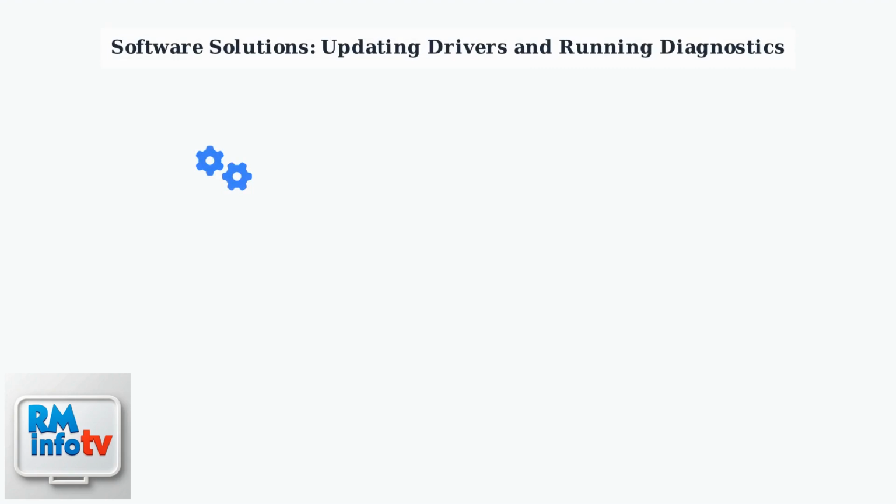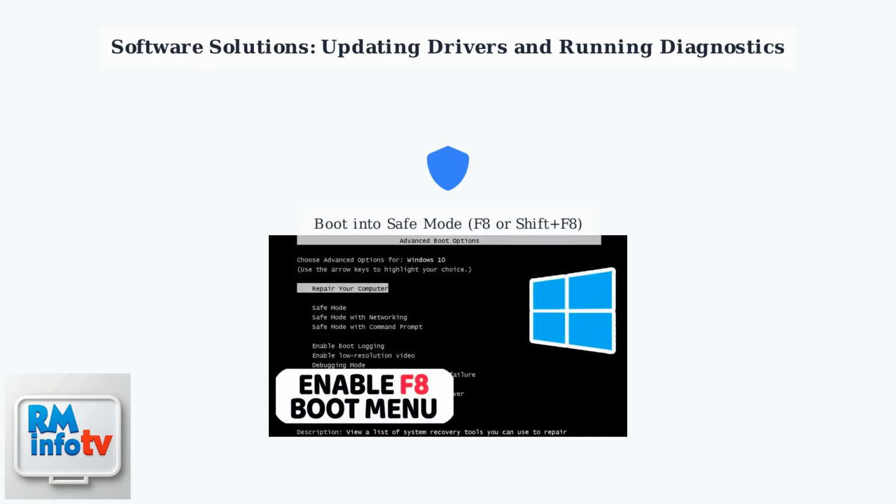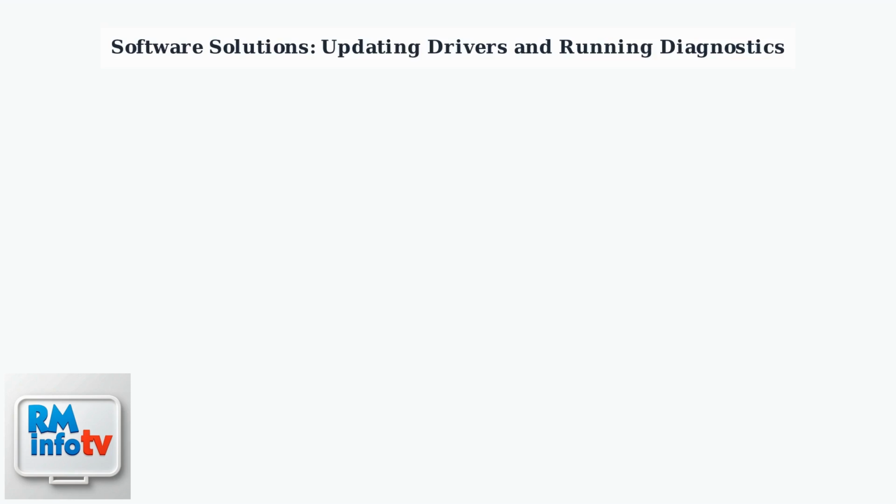Outdated or corrupted graphics drivers are frequent culprits behind black screen issues on Lenovo computers. These drivers control how your display works, and when they're not functioning properly, the screen can go black. To safely update drivers, first boot into safe mode. This starts Windows with minimal drivers and services, avoiding conflicts that might cause crashes. Press F8 or Shift F8 during startup to access the Advanced Boot Options menu.